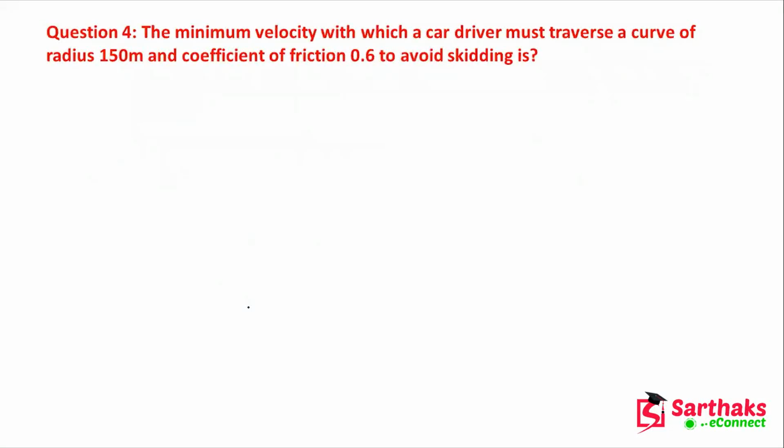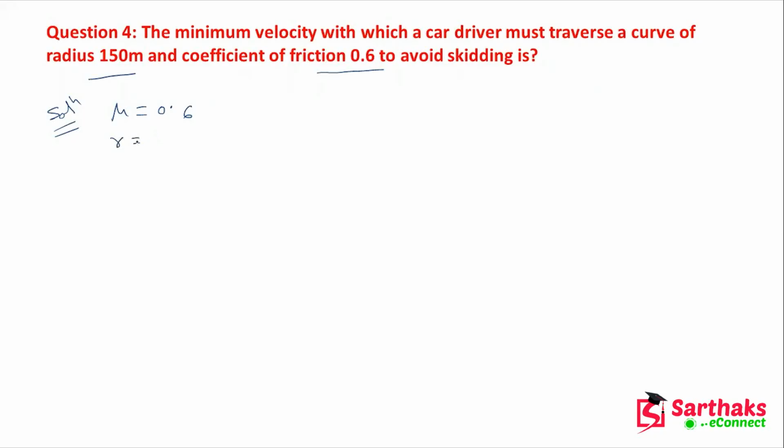Next, find the minimum velocity with which the car driver must traverse a curve of radius 150 meter and coefficient of friction 0.6 to avoid skidding. So for the minimum velocity, mu equals 0.6, that is the coefficient of friction.